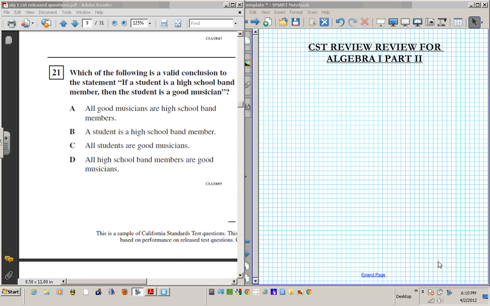Good day, students. This is the second part of the CST review for Algebra 1. So I'm going to be starting from where I stopped. I'm going to be starting from question 21.